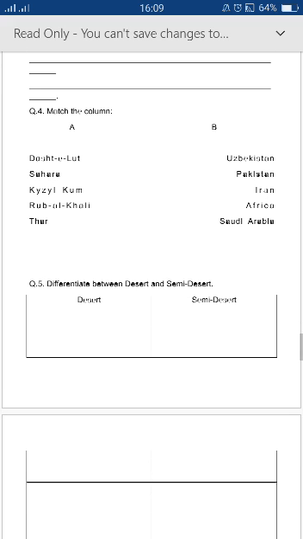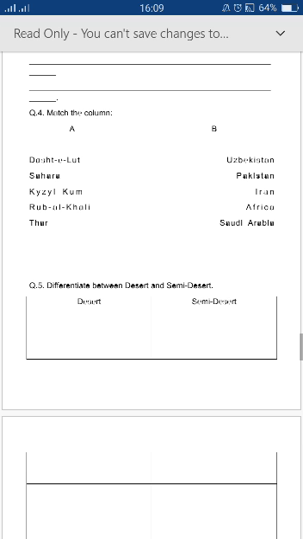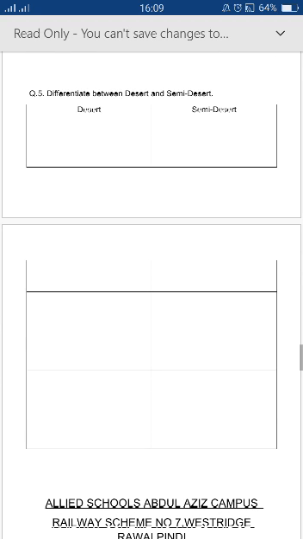Now match the column. Very easy question, you have to match the location of a desert. Means that Dasht-e-Lut is in Iran. Last question of this worksheet, differentiate between the desert and the semi-desert. You can get the answer of this question on the very first page of chapter 2. And here your 2 worksheets of social study work are completed.